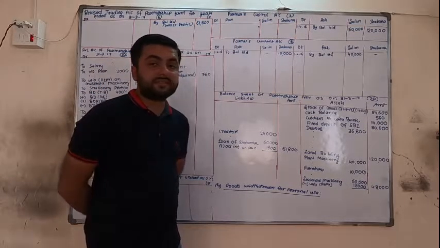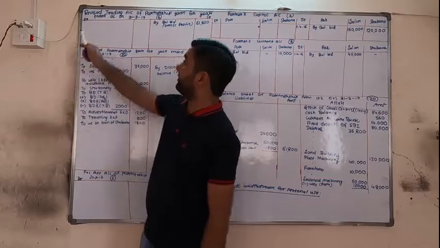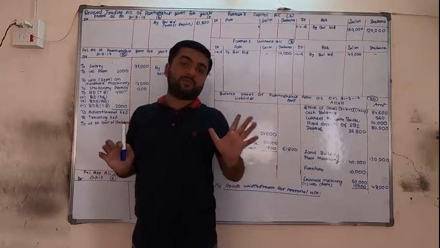Now actually these outward of goods are subtracted from purchase on debit side, but there is no purchase.